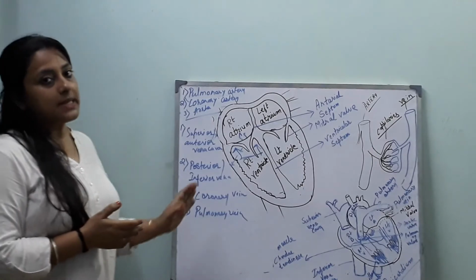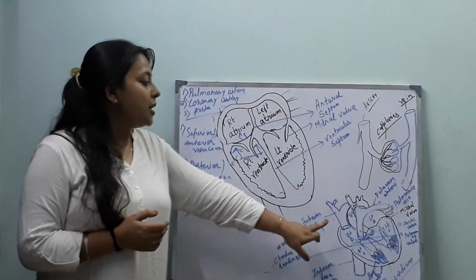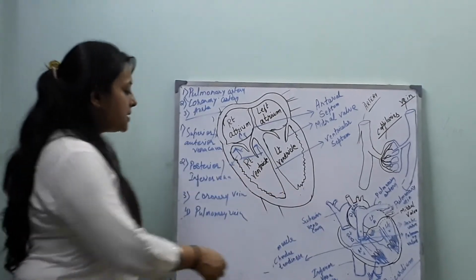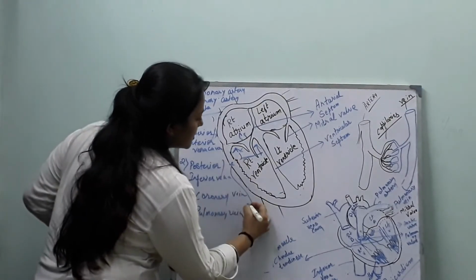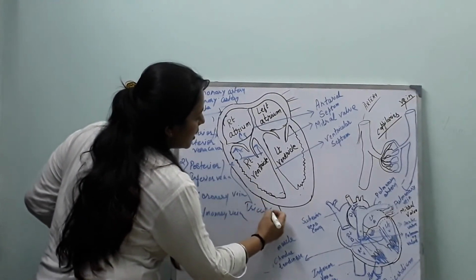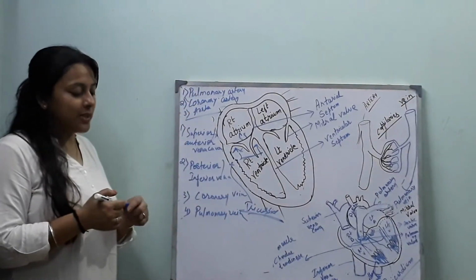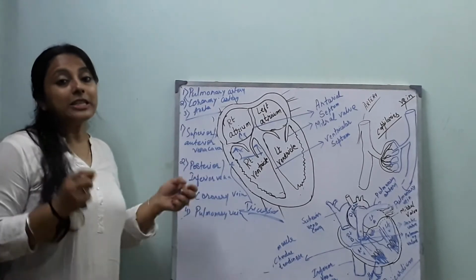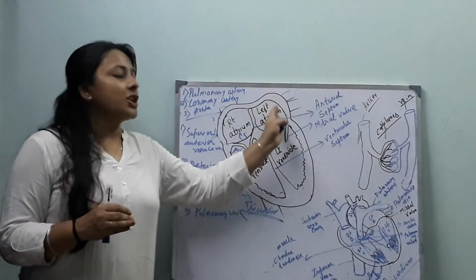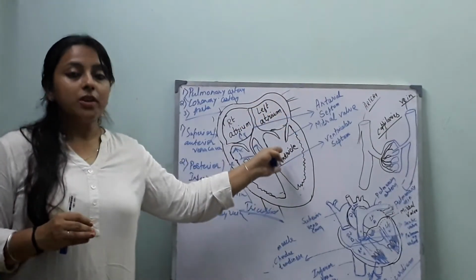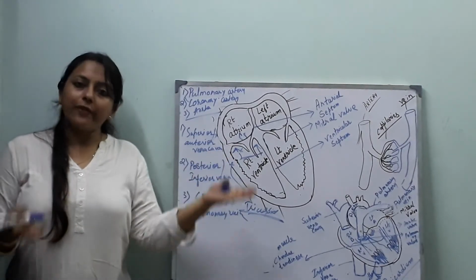Tricuspid valve, which is present at the junction of the right atrium and right ventricle. Why tricuspid? Because it has 3 leaflet-like structures or cusps. That is why it is called tricuspid valve. Same at the junction of the left atrium and left ventricle, the bicuspid valve or mitral valve is present. It prevents the backflow of blood.